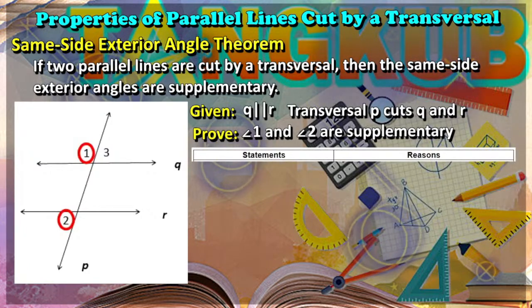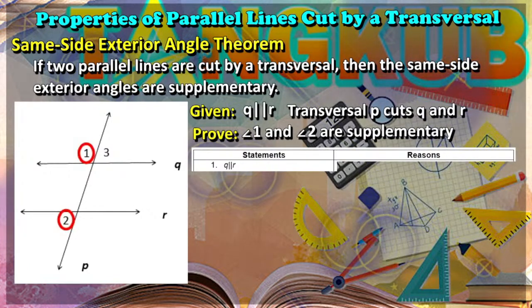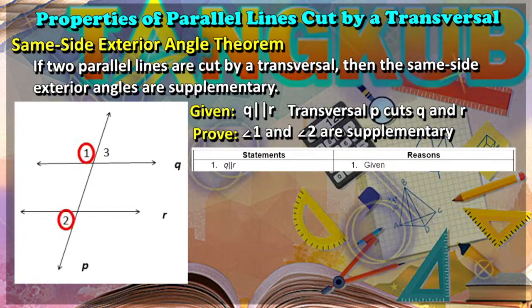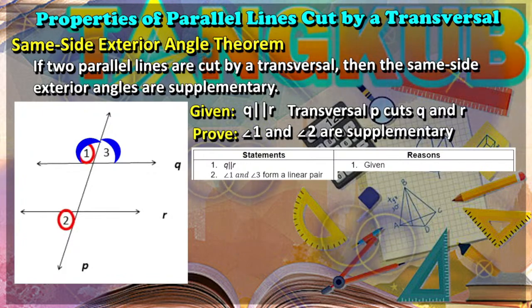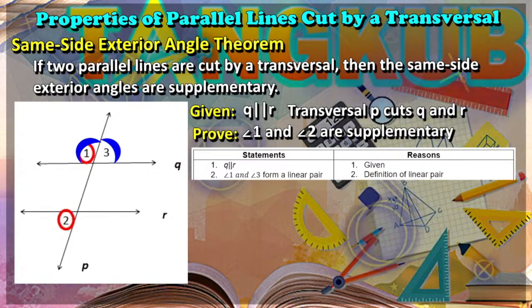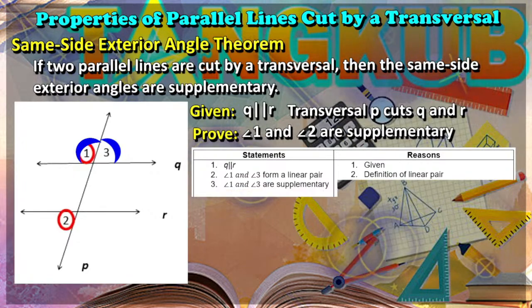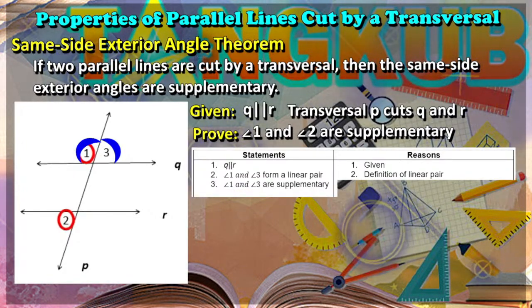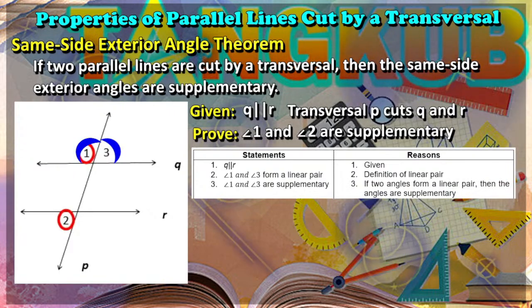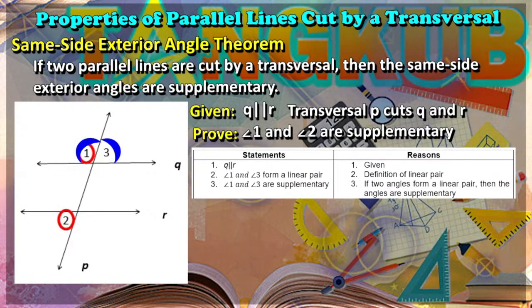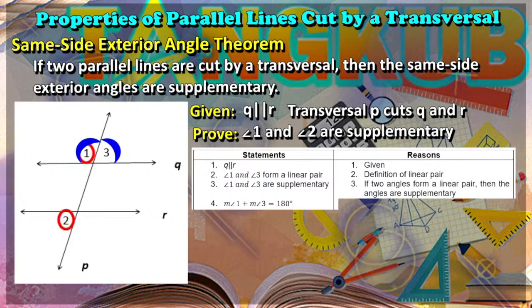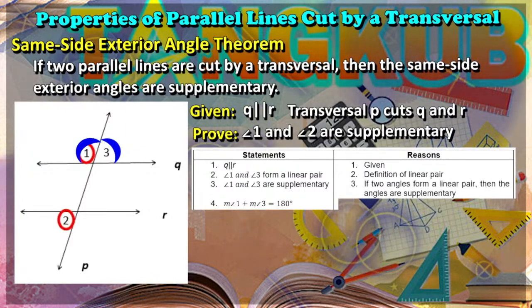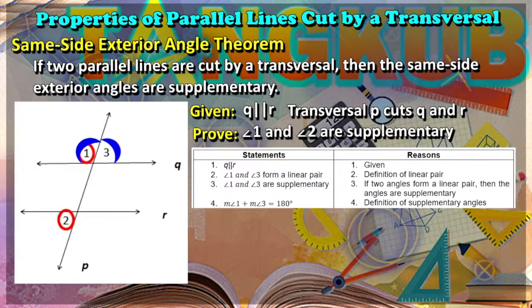First statement, line Q is parallel to line R. Reason: given. Second, angle 1 and angle 3 form a linear pair. Reason: definition of a linear pair. Next statement, angle 1 and angle 3 are supplementary. Reason: if two angles form a linear pair, then the angles are supplementary. So it follows that measure of angle 1 plus measure of angle 3 is equal to 180 degrees. Reason: definition of supplementary angles.